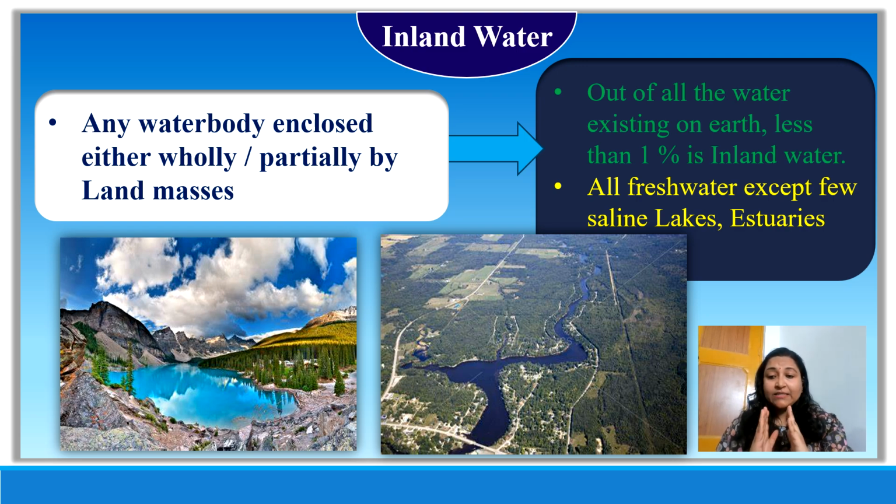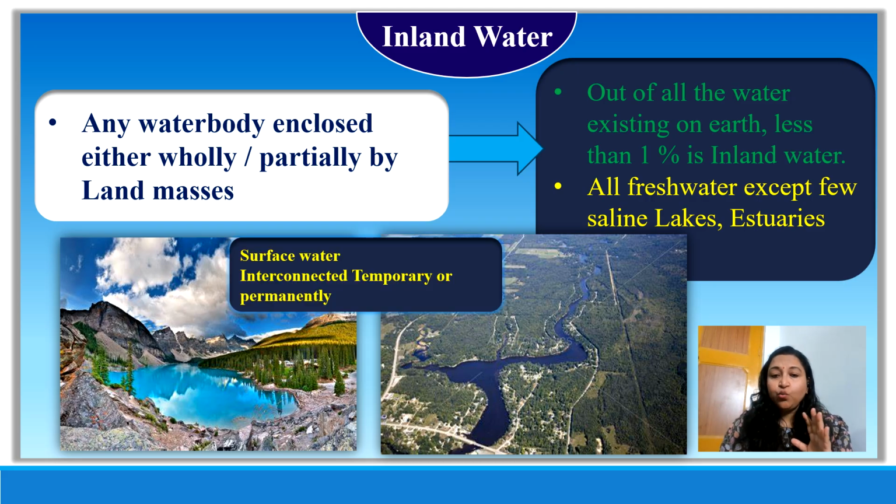The other one here is a river. The river is not covered entirely by land, but on the banks are landmasses. So that again makes it an inland water body. These two types of surface water are inland water bodies, and in a catchment wherever they exist, many times they become interconnected either temporarily or permanently. That is another story for some other lecture. But for now, it is important to note that any water body which is enclosed by a landmass, we call inland water.